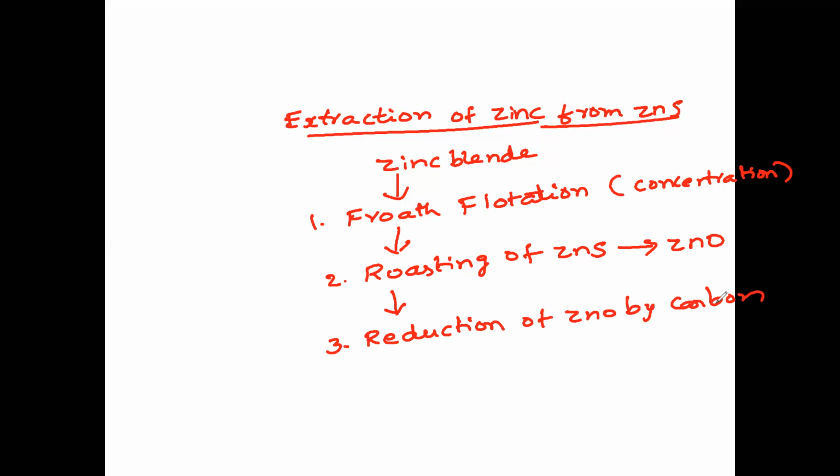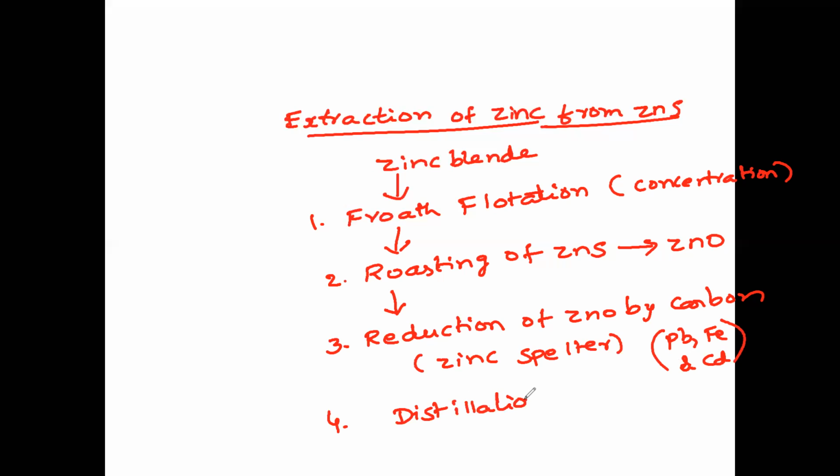So it forms zinc spelter. It results in the formation of zinc spelter. What are the impurities zinc spelter contains? Impurities are lead, iron, cadmium, etc. These are the impurities formed. Now, fourth one we have is distillation. Distillation means nothing but purification of zinc. Distillation to get pure zinc.